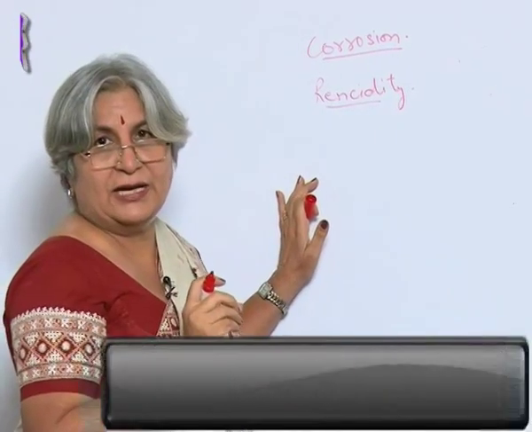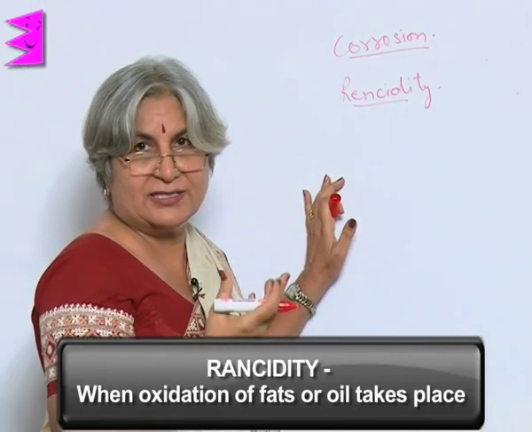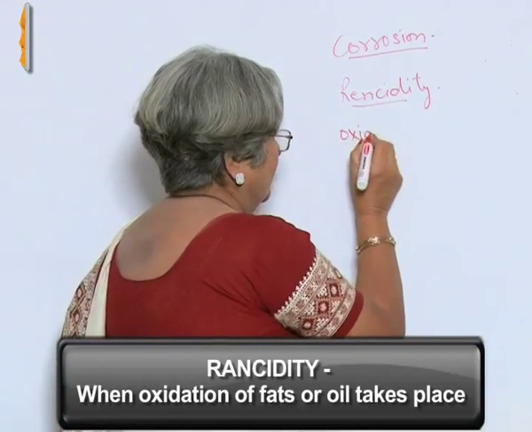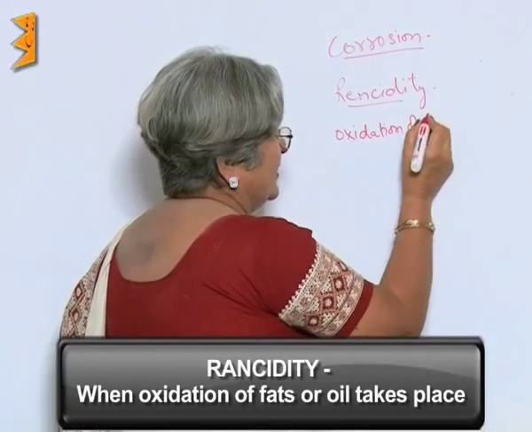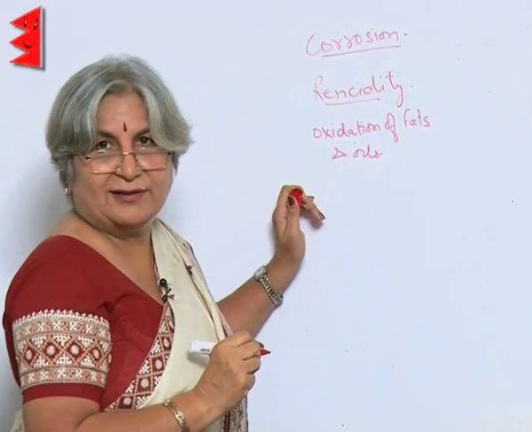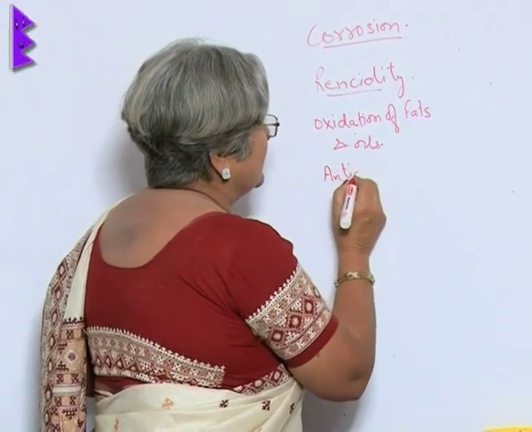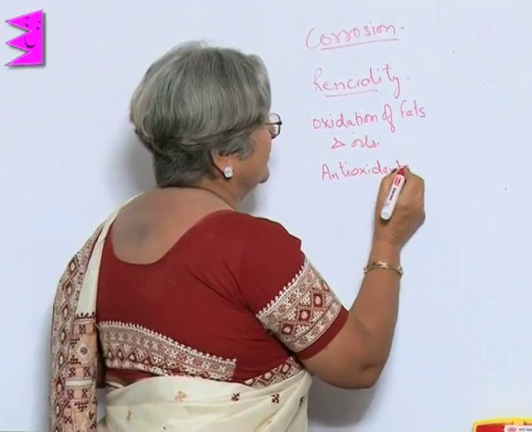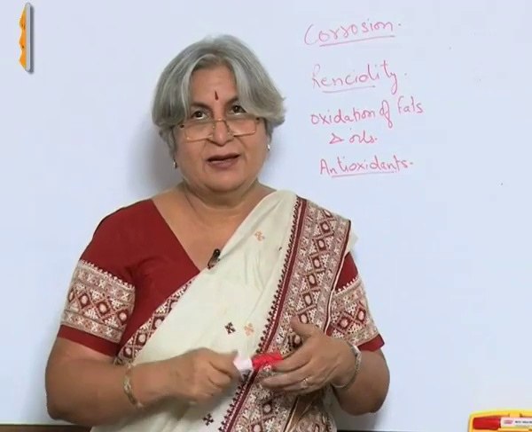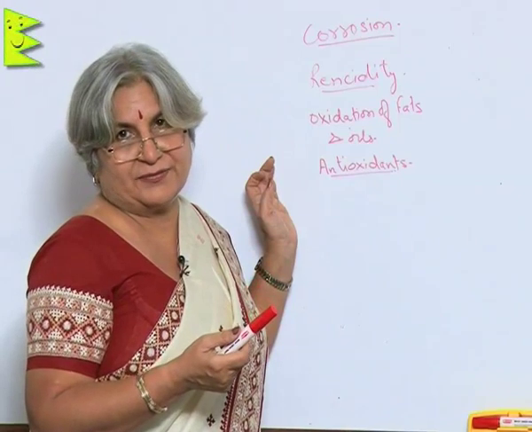When fat or oil gets oxidized, then what happens? Bad taste, the properties change. This is called rancidity, oxidation of fats and oils. So, what is the way out? We have to prevent this oxidation. For this, we add antioxidants. These days, there is a lot of focus on using antioxidants, because when these fats and oils get oxidized, they form harmful substances.